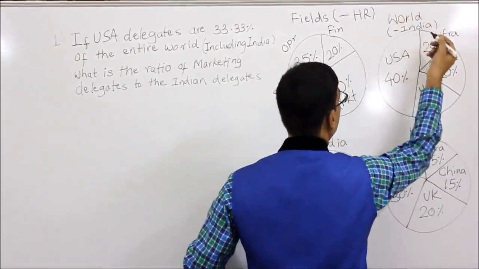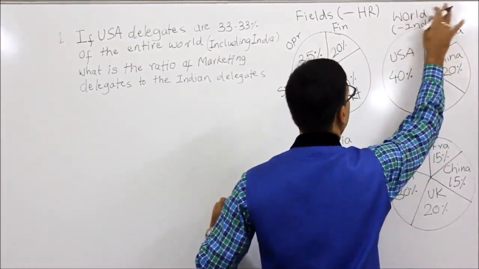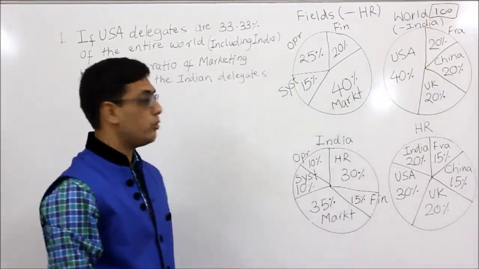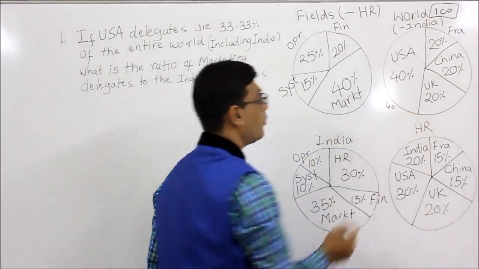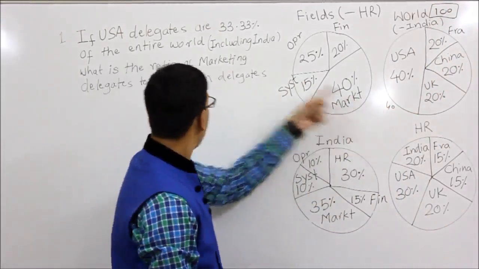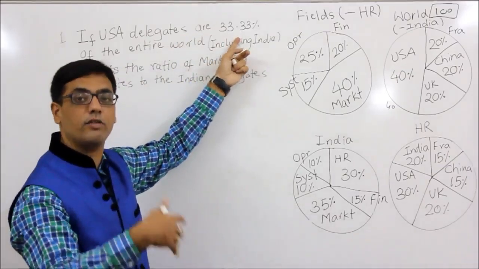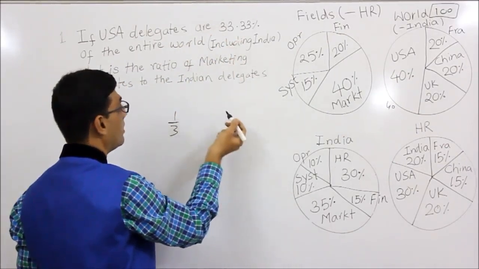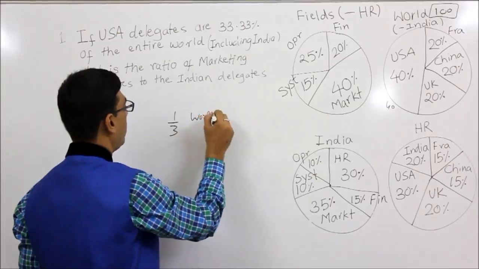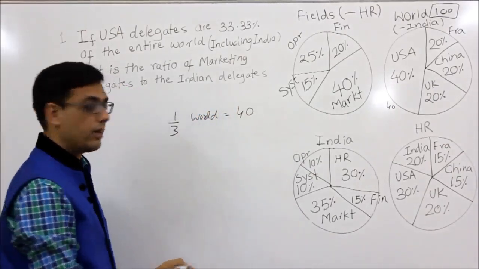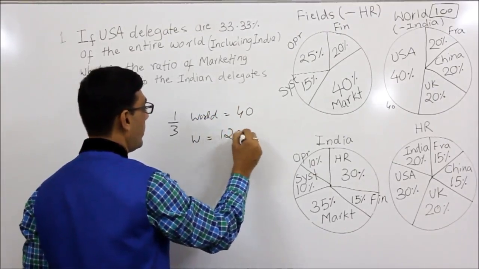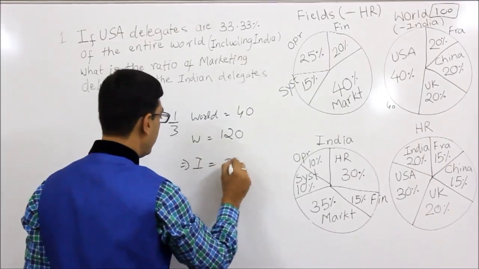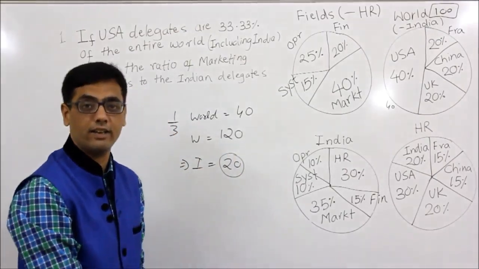So what you do is assume this to be 100. Let me write here. Assume this to be 100. So if this is 100, basically what we are saying is US is 40. But US at 40 corresponds to 33.33% of the entire world. So 1/3 of the entire world is equal to 40. That is what we are saying. So that means the entire world is 120. But this we have already taken as 100. So therefore it implies India is definitely 20.